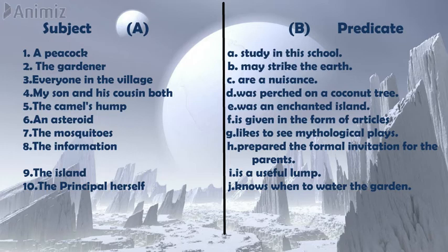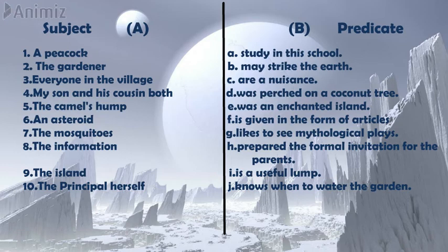Now we finish column A, which consists of all the subjects. We have to match these subjects with the predicates given in column B. Now I will read out column B. A, study in the school. B, may strike the earth. C, are a nuisance. D, was perched on a coconut tree. E, was an enchanted island.